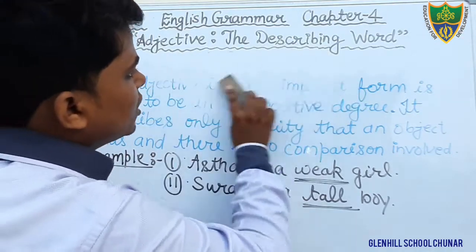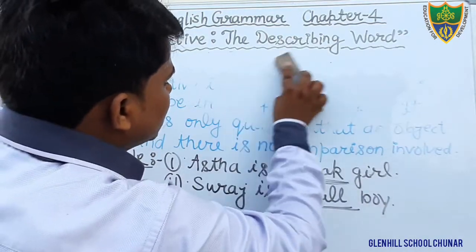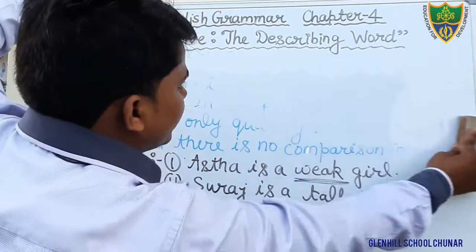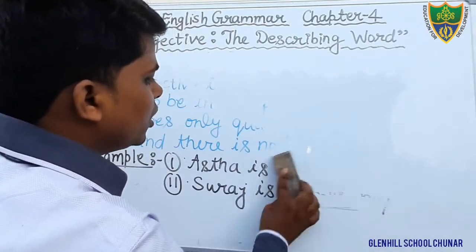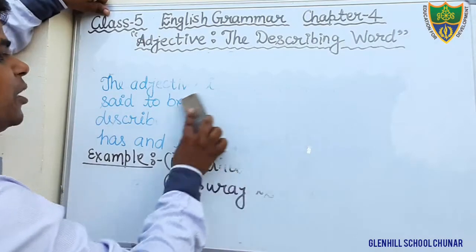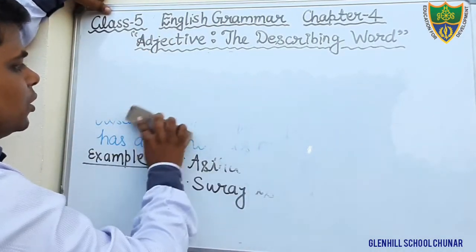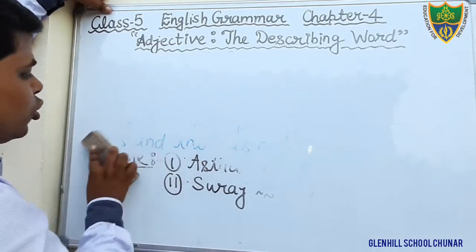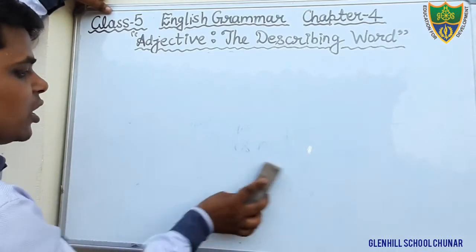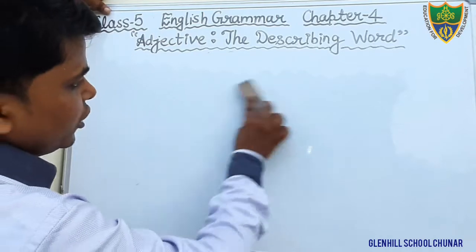Now we will discuss another degree, that is comparative degree. In the comparative degree, students, we compare one person or one thing with another person or another thing. Here two people or two things are involved in this degree.